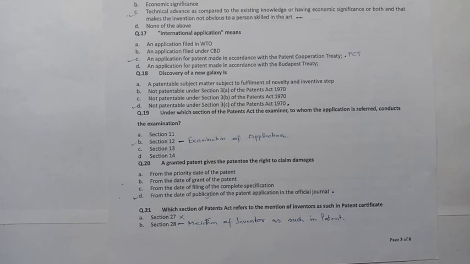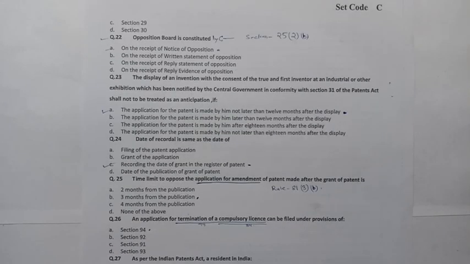certificate? Answer is B, section 28, mention of inventor as such in patent. Next question is 22. Opposition board is constituted by the controller under section 25(2)(b). So question number 22 answer is A. On the receipt of notice of opposition, the controller constitutes the opposition board.